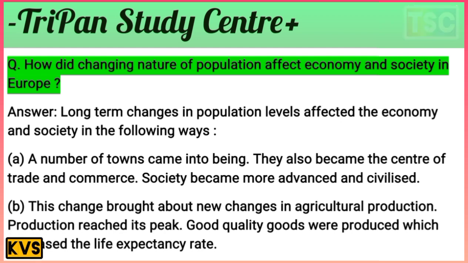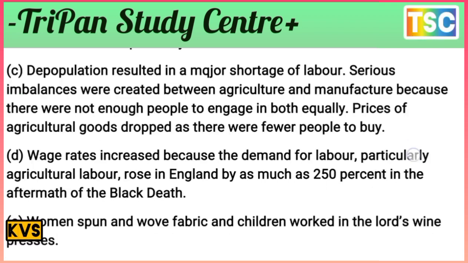Society became more advanced and civilized here. This change brought new changes in agricultural production, and production reached its peak. Good quality goods were produced, which increased the life expectancy rate here.